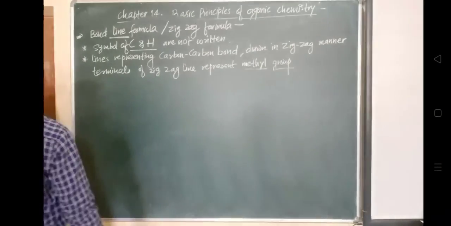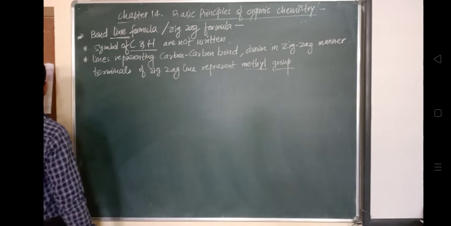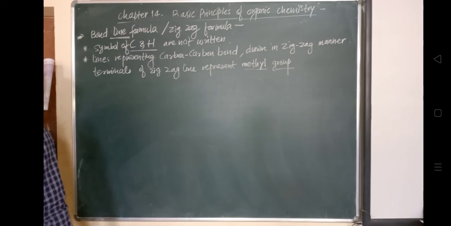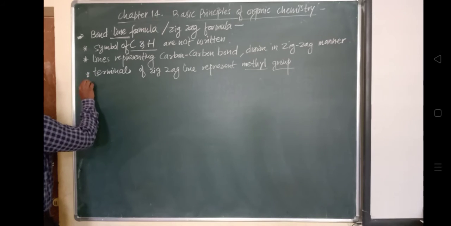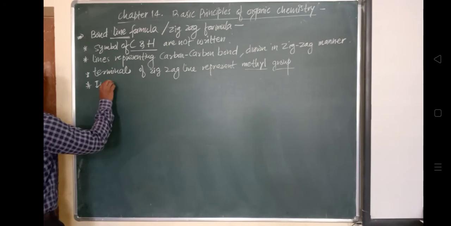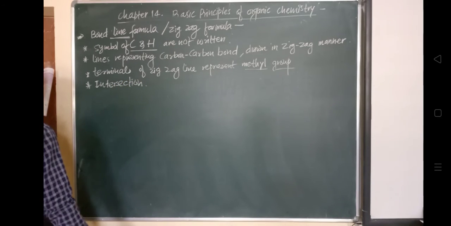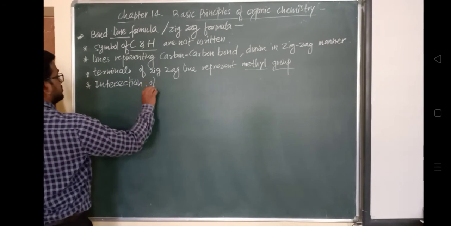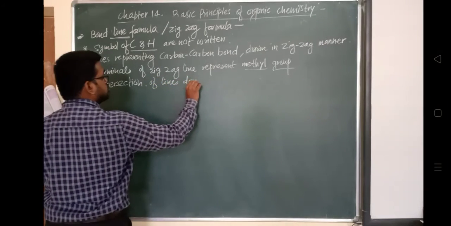So the intersection of lines denotes a carbon atom bonded to an appropriate number of hydrogens. The next one is the intersection, because it has to satisfy the valency. So if two lines intersect, they denote a carbon atom bonded.